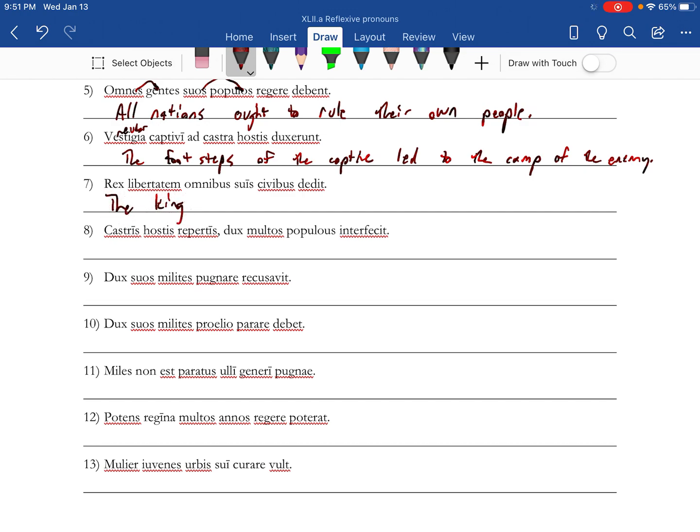Rex, the king, gave liberty, gave freedom. Omnibus suis civibus, to all his own citizens.